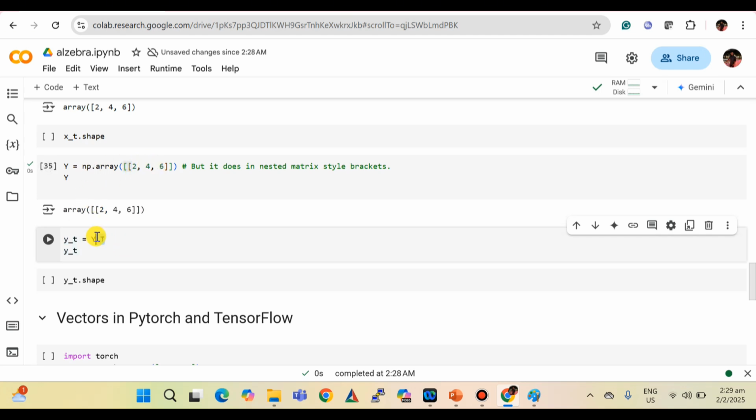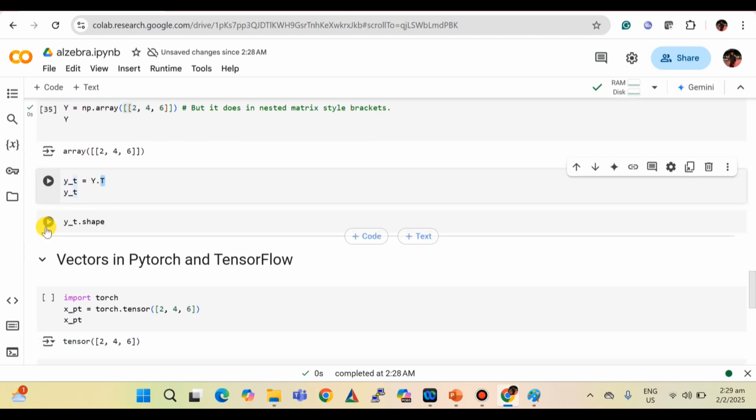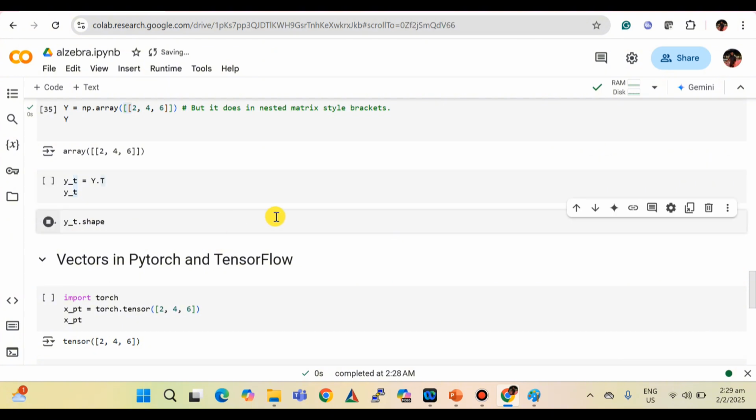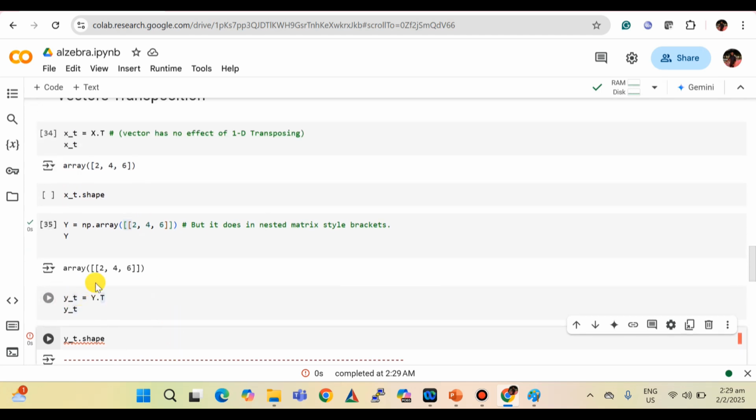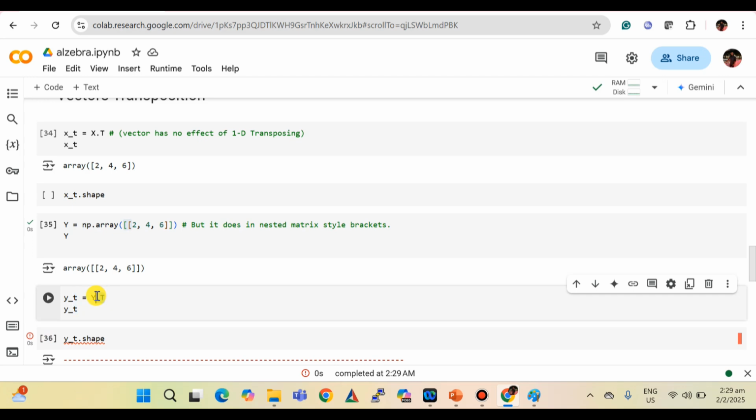Then we use transposition. y_t is not defined, so we need to define y_t first. y_t is this one.